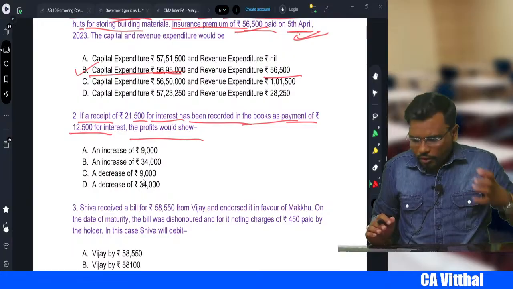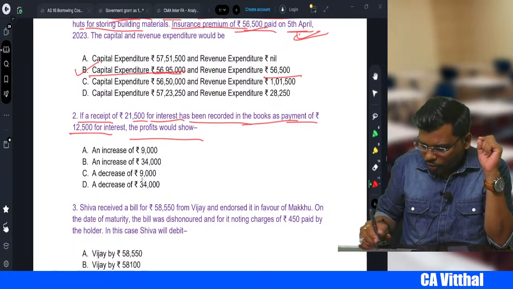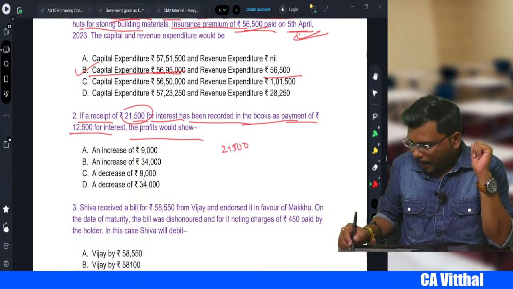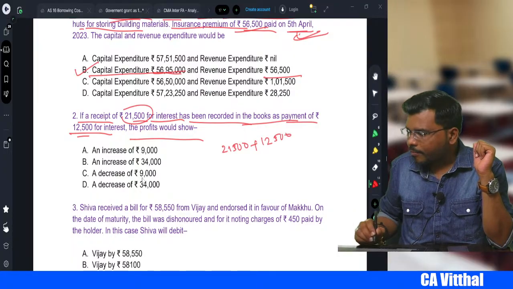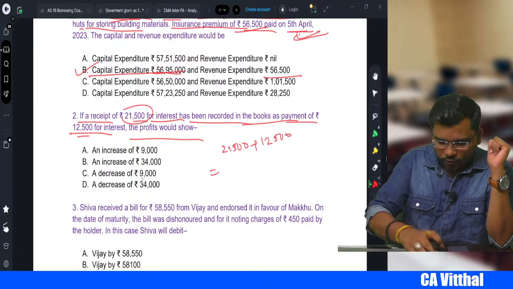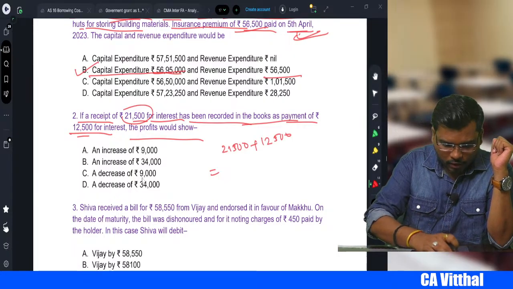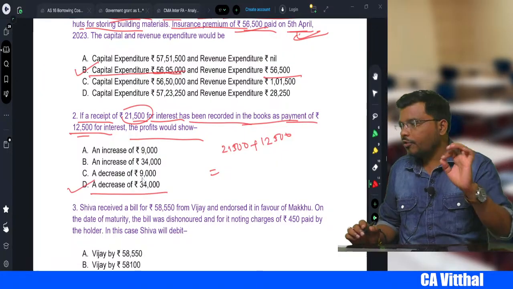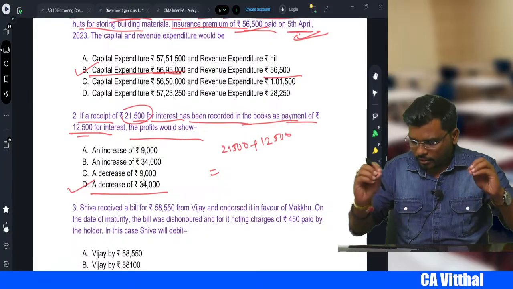Then your profit will decrease by how much, sir? First, you need to record 21,500 as income. You haven't recorded it. Plus 12,500 you recorded as expenses. So total your profit reduced by 21,500 plus 12,500, which is 34,000. Your profit will decrease by 34,000.